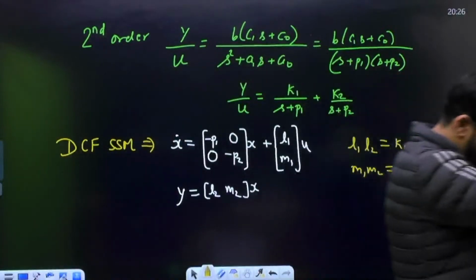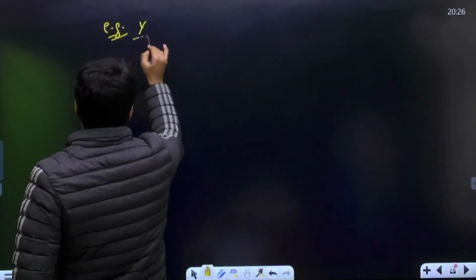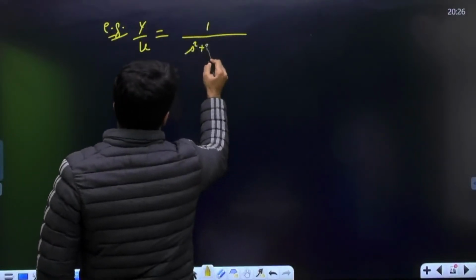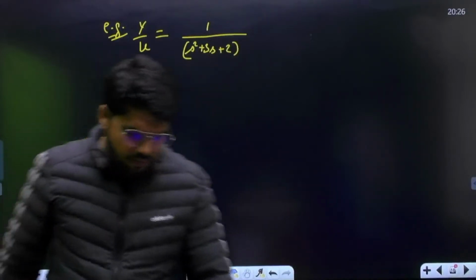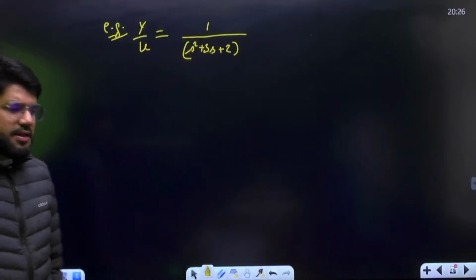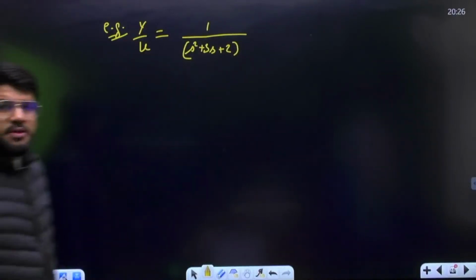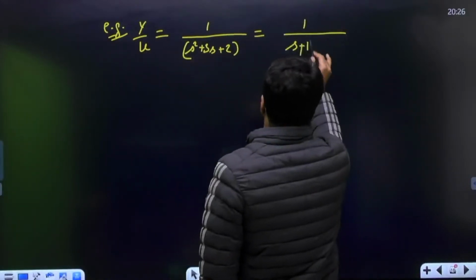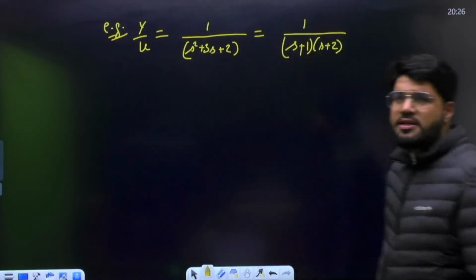Just take an example for understanding. Suppose a simple transfer function, 1 upon S square plus 3S plus 2, is given. What are the factors of it? S square plus 3S plus 2 is simply S plus 1 into S plus 2.